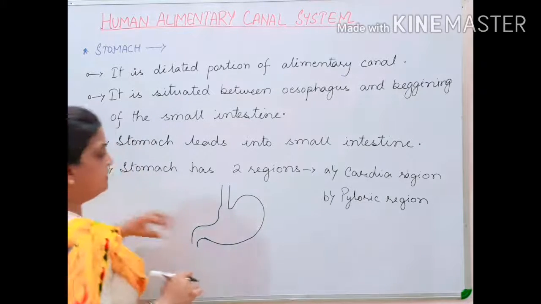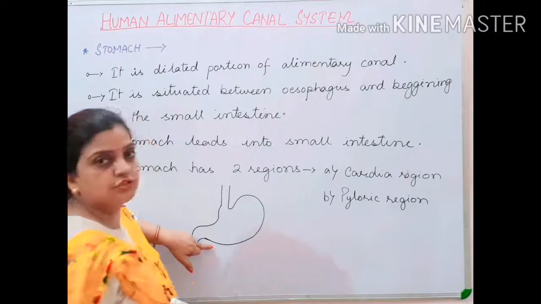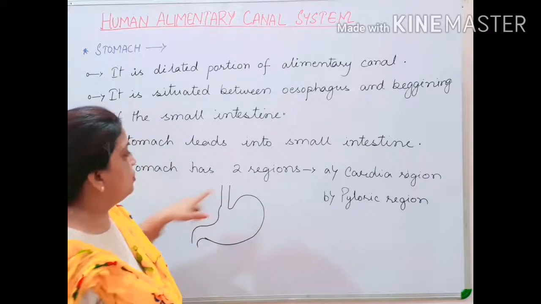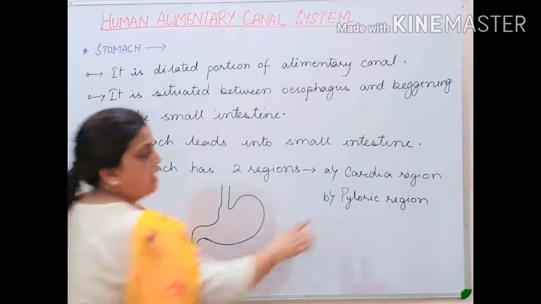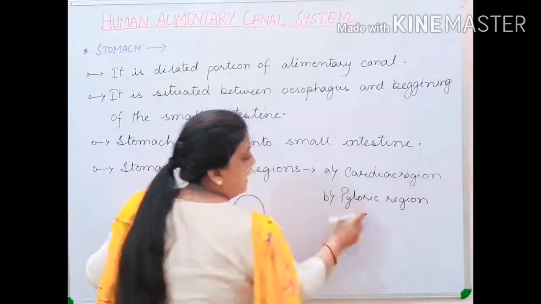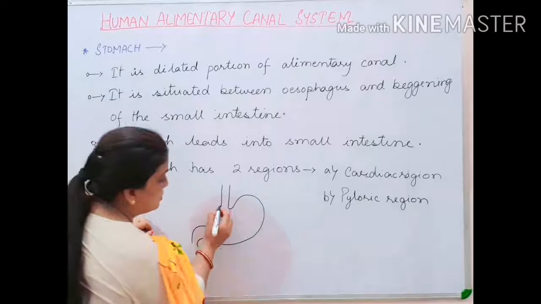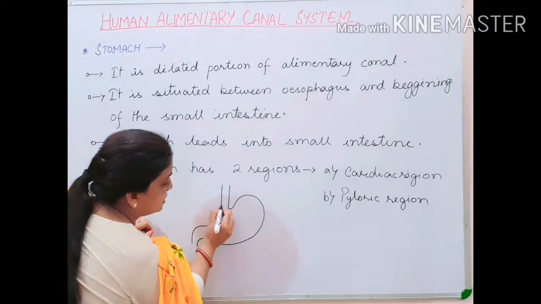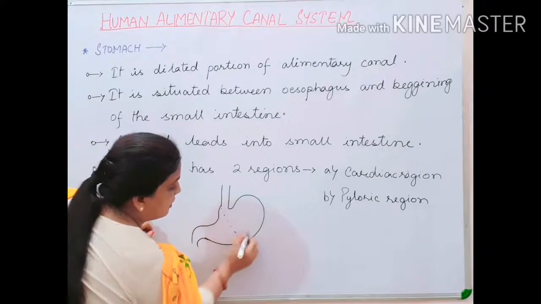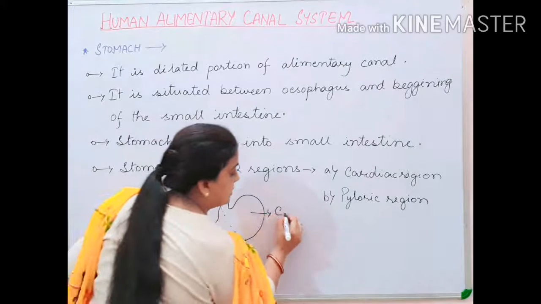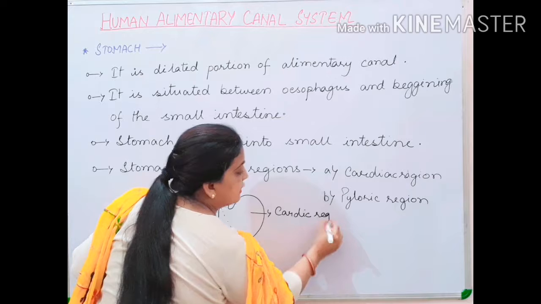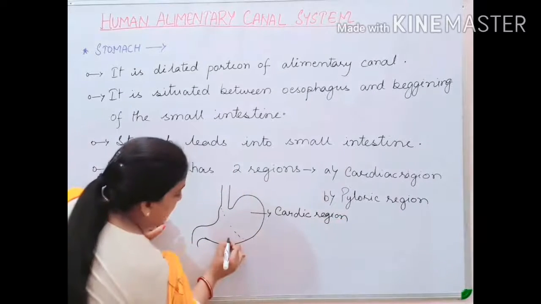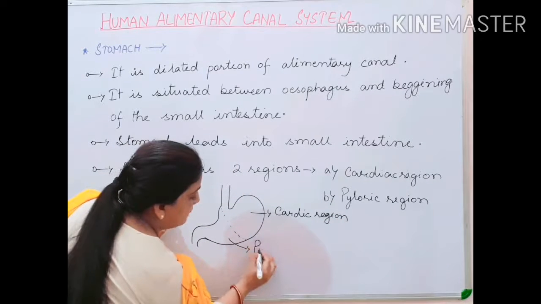Now children, this is a dilated portion of the stomach. Now I told you that the stomach is divided into two regions, that is your cardiac region and your pyloric region. Children, this part is called the cardiac region of the stomach, and this portion is called the pyloric region of the stomach.